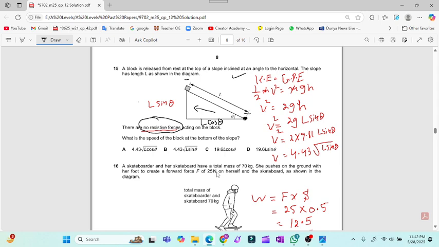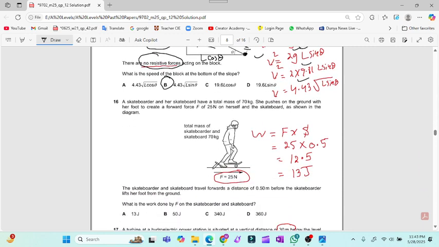Mass will be cancelled from both sides. So velocity square is equal to 2gh. Now the h will be replaced by L sine theta. The value of g is 9.81, and then we will solve this expression. We will get 4.43 square root of L sine theta. So for question number 15, option B is the valid option.